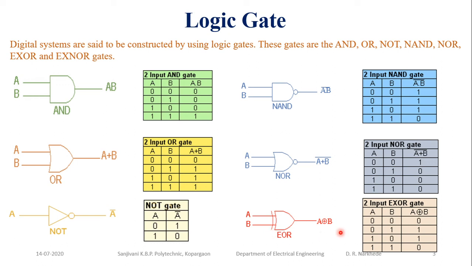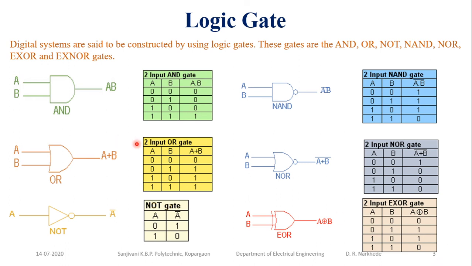In the same manner we have the XNOR gate also. For the XNOR gate, it is the complement of A exclusive-OR B, and here we are getting 1 0 0 and 1. So the XNOR gate will give you the output when all inputs have the same state. So this is all about your